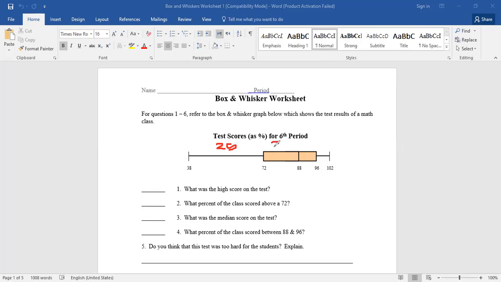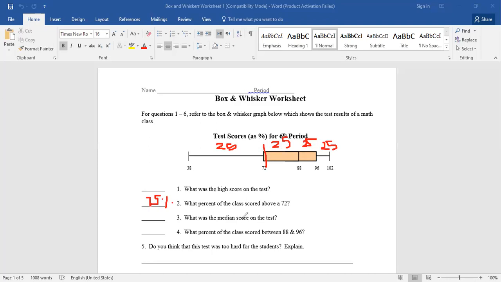And here we have 25. Above 72, add all of these: 25, 25, 25. So it will be 75%, right?